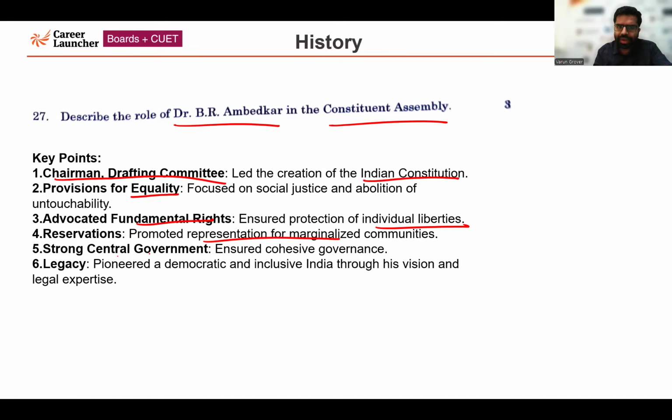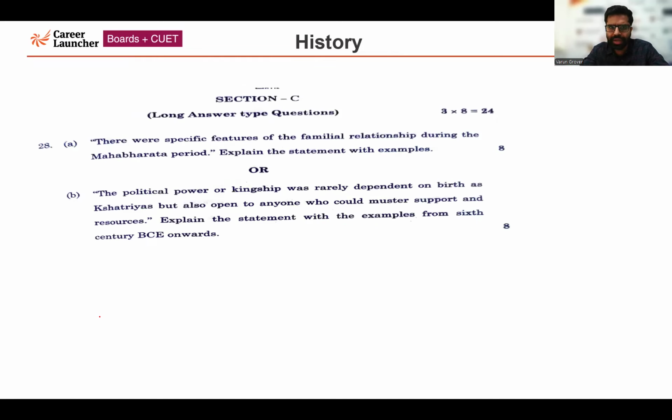Strong central government, he was emphasizing that also, ensured cohesive governance. And last point is the legacy, which you could have written in your answer. He pioneered a democratic and inclusive India through his vision and legal expertise. So all these points are related to Dr. B.R. Ambedkar.